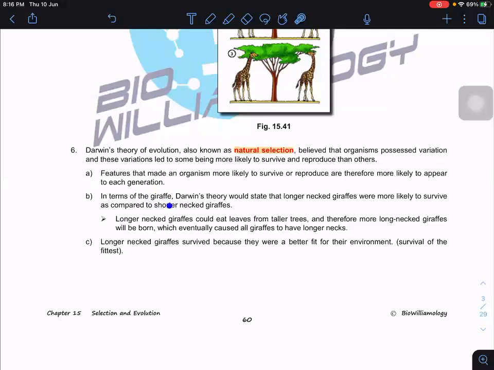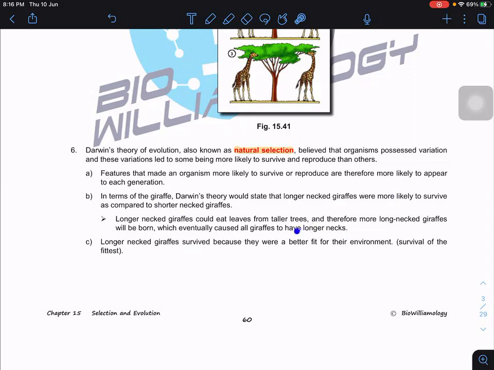In terms of the giraffe, Darwin's theory states that longer-necked giraffes were more likely to survive compared to the short-necked giraffes. Because they can get sufficient leaves, they can grow, they have enough nutrients, and they will be able to reproduce and pass on the allele to the next generation. Why can long-necked giraffes survive?